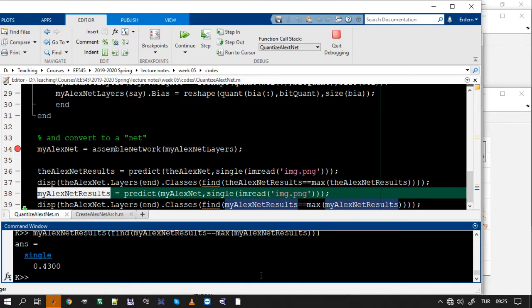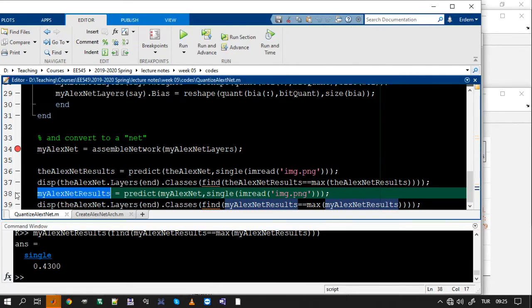Actually, this is a very nice subject for a project in our course. You could do this for an Inception net, designate a big network, and check the effect of quantizing weights to different levels of precision, and see the effects in different categories. Maybe you are going to find out that the tabby, the cat, the animal categories are not affected much, but some other types of categories, like outdoor, indoor places, playgrounds, will be affected. These will be scientific results for you. Okay, that's how you do the analysis.